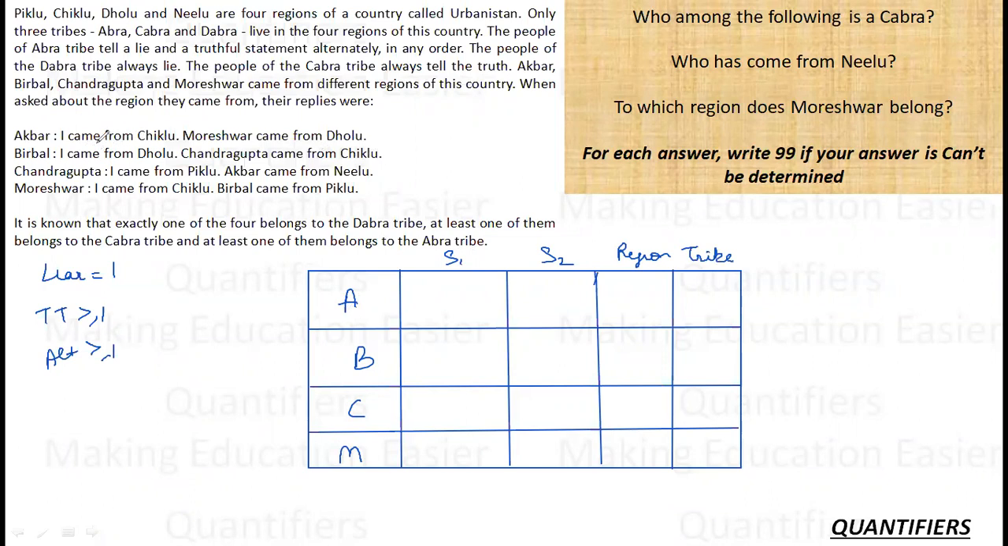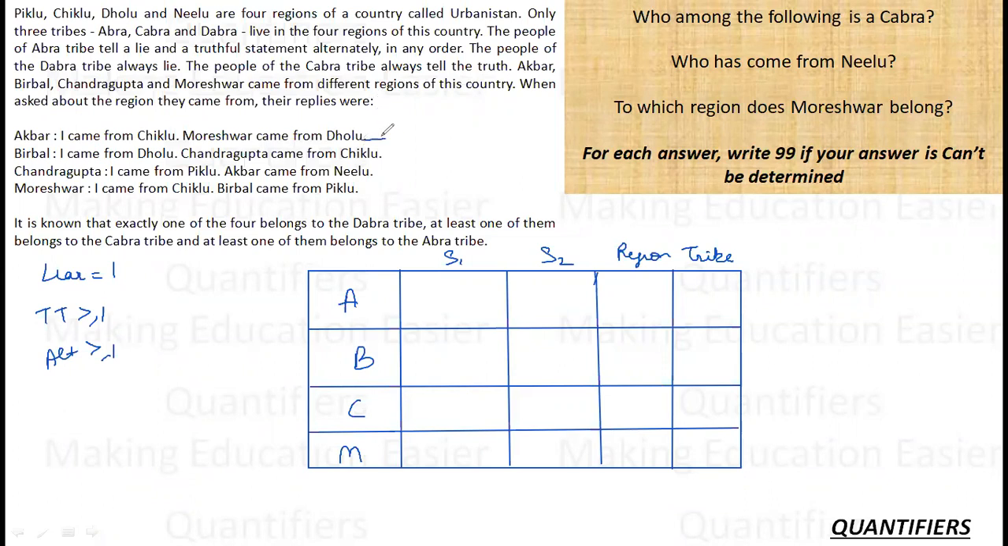Now, if I see the statements: I came from Chiklu, Mureshwar came from Dholu, I came from Dholu, Chandragupta came from Chiklu. All of them have given a similar sort of statement, one about themselves, one about others. So I'm really not sure about the starting point if I have to pick the extreme statements. So how will I proceed in this? I'll assume all of them to be truth tellers one by one.